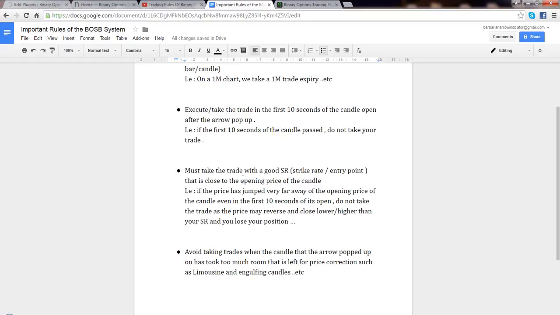For example, if the price has jumped very far away from the opening price of the candle, even in the first 10 seconds of the candle open, I will not recommend taking the trade, because you will get a high, maybe a lower price than the candle's closing price at the end of the expiry.